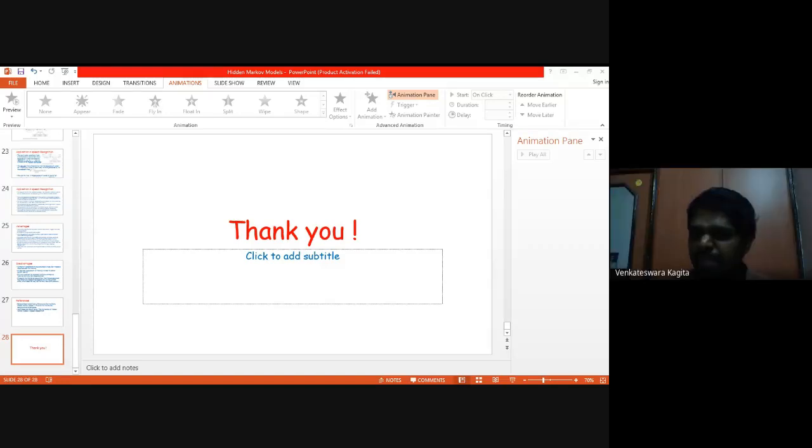Can we relate HMM with text summarizers? For text summarization, we use the concept of NLP, but can we relate HMM with text summarizers? I actually have no idea what kind of inferences you make in text summarization. If you have some relation to sequence data, then you can definitely apply it.